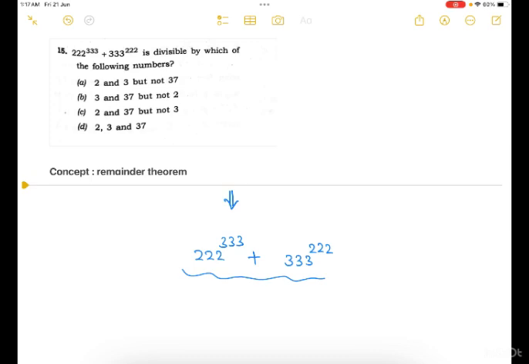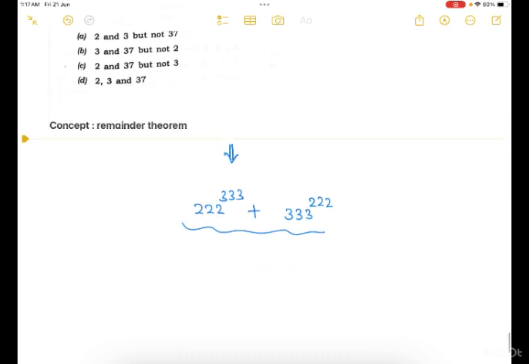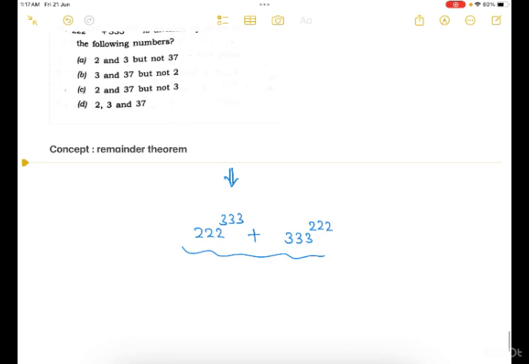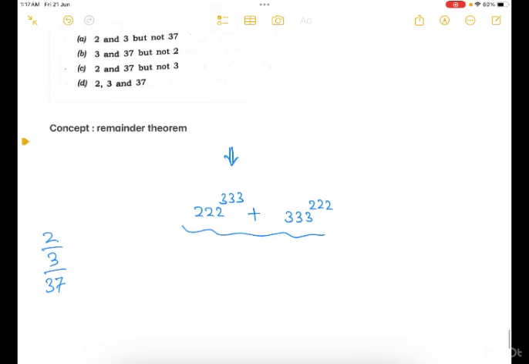From the remainder theorem we know that if any number divides a certain expression completely, then we get the final remainder as 0. In the answer choices we have been given divisors 2, 3 and 37. So let's check one by one.